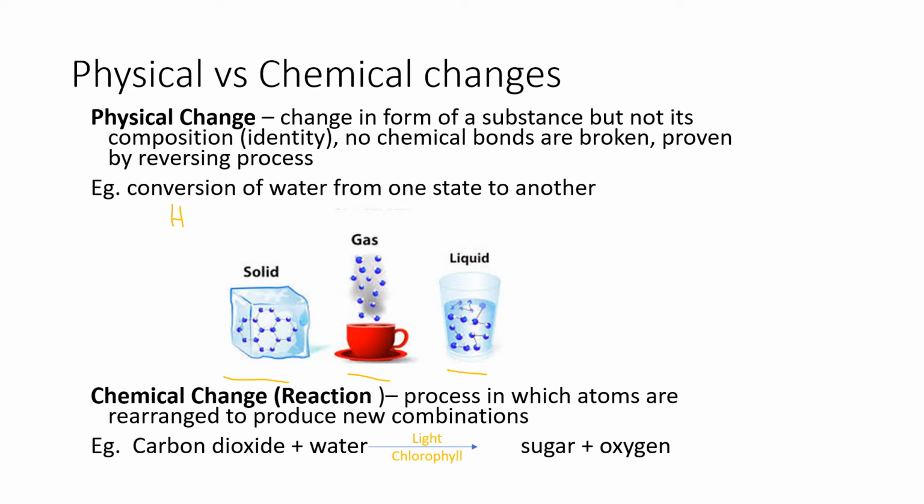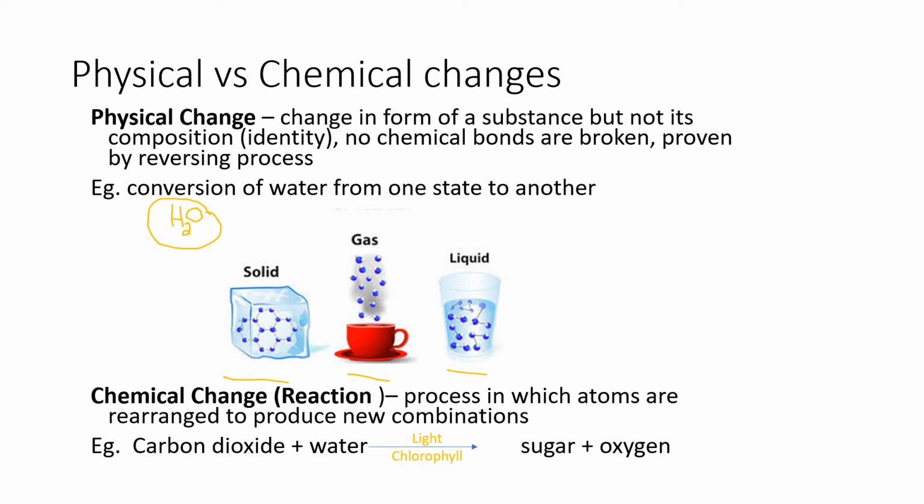The chemical composition of water is H2O. That's its chemical formula. Now, if I have an ice cube, for instance, and that ice cube is made of water, it's in the solid form. If that ice cube were to melt into a liquid form, that would be considered a physical change because it's still water. It's still H2O. If I were then to heat up that liquid water and make steam to get gas, that is also considered a physical change because it's just a change in the state of the matter, but I'm still looking at a chemical composition, H2O. I did not change that chemical formula at all.